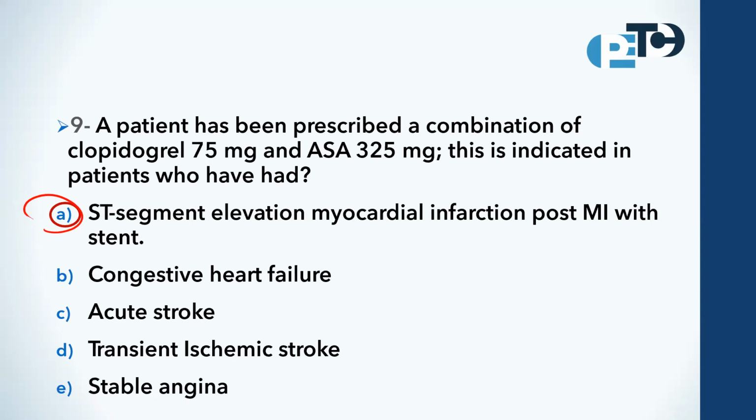We have two questions now. Why not D? Stable angina is not an indication for the antiplatelets. What are the medications that can be used for stable angina? Stable angina can be treated by nitrates, calcium channel blockers, or beta blockers. Those are the drugs used for stable angina.